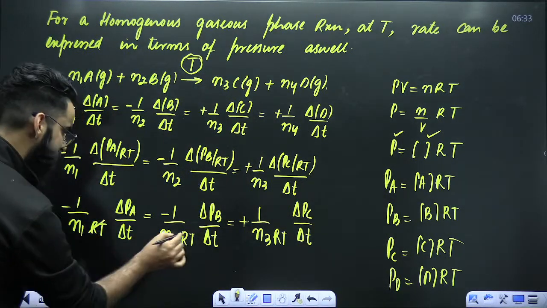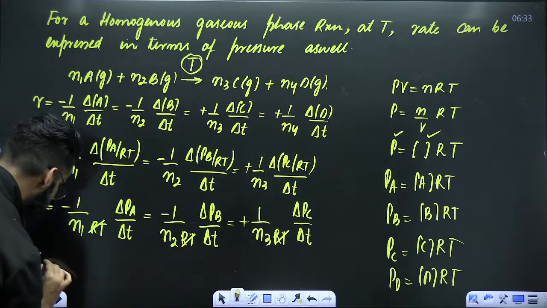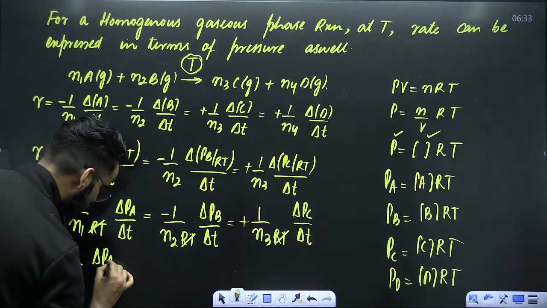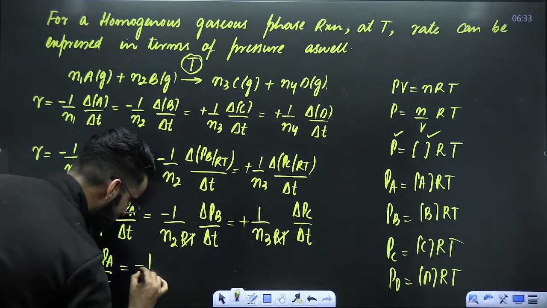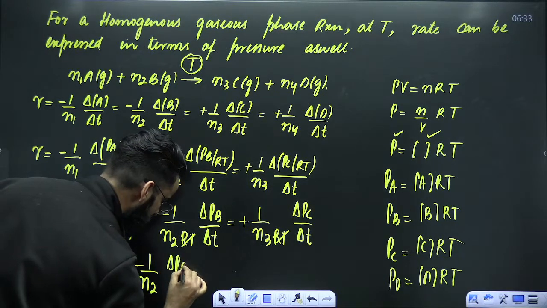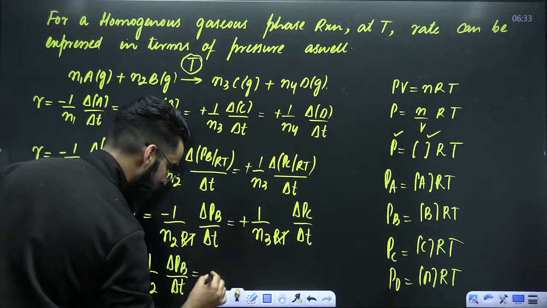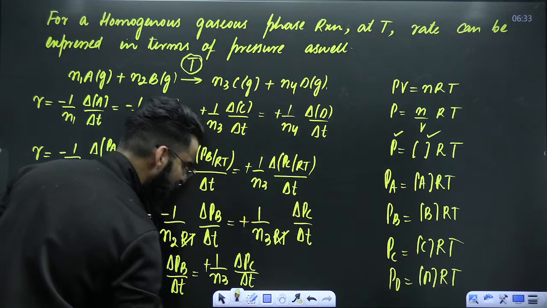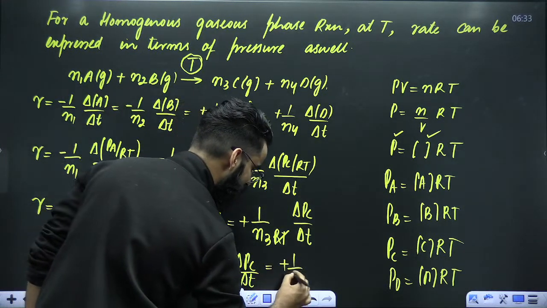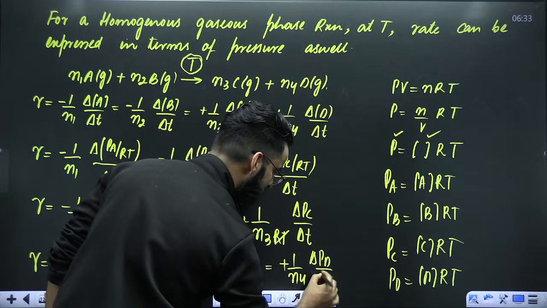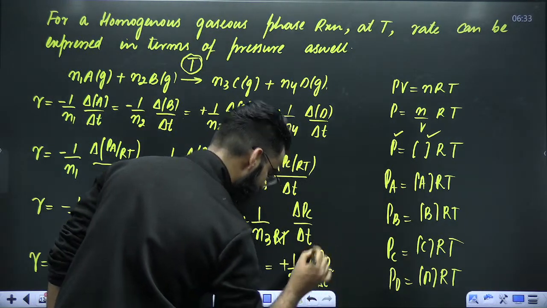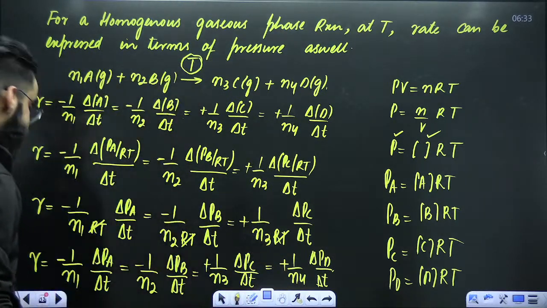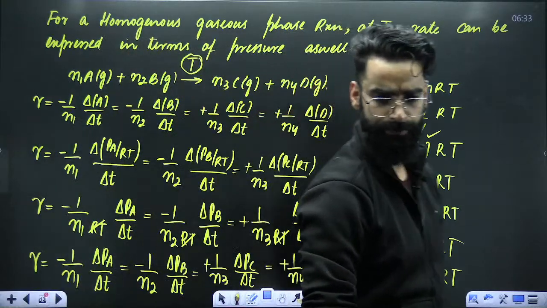So RT everywhere will get cancelled out. And when RT gets cancelled out, you get the final expression: minus 1 upon N1, change in the pressure of A divided by time interval, which is equal to minus 1 divided by N2, change in the pressure of B divided by time interval. You can write it in terms of C as well, plus 1 divided by N3, change in the pressure of C divided by time interval. You can write it in terms of D as well, plus 1 divided by N4, change in the pressure of D divided by time interval. Right? Perfect.